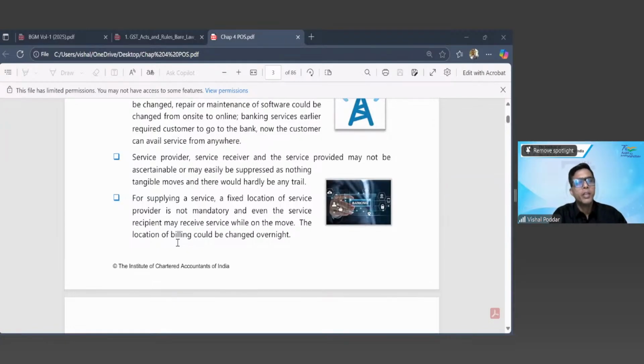CGST has not ignored anything. Everything is given in IGST because this is what the Constitution has said. The Constitution has said that the place of supply principles will be decided only by the central parliament. Now, if it has to be decided by the central parliament, then if I make something in CGST, you have to parallelly make the same thing in SGST.